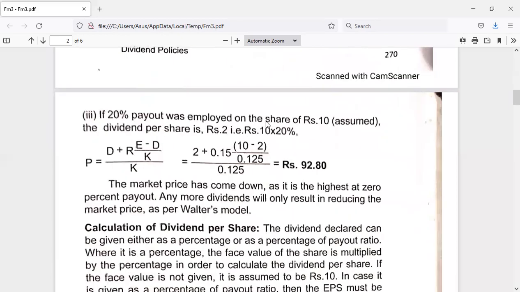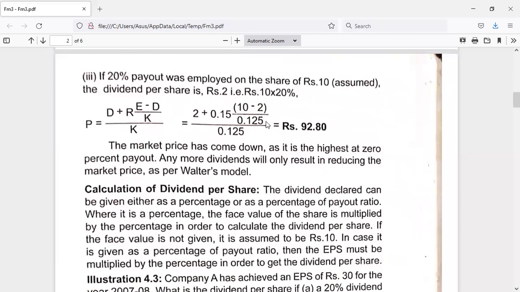But usually what happens, companies issue shares having a face value of rupees 10 or in multiples of 10. So in the absence of any specific information, it is better to take rupees 10 as the face value. So by considering rupees 10 as the face value, if 20% is the rate of dividend, 10 into 20% means we will be getting rupees 2 as dividend per share. And with that, we can easily calculate the market value of the share.